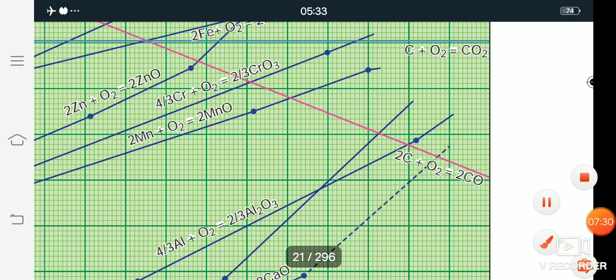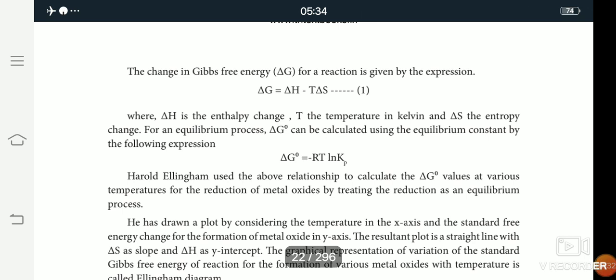The next one is the change in Gibbs free energy. Delta G, the Gibbs free energy, is a useful and important equation of thermodynamics.